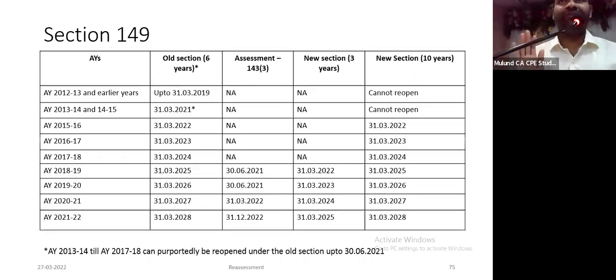This is how the position will look. All assessment years up to AY 14-15 are now time barred. They cannot reopen. AY 15-16, they can reopen only up to 31st March 22. Similarly 23, 24, 25, 26, 27, 28. AY 21-22 can be last reopened up to 31st March 28 under the new section.